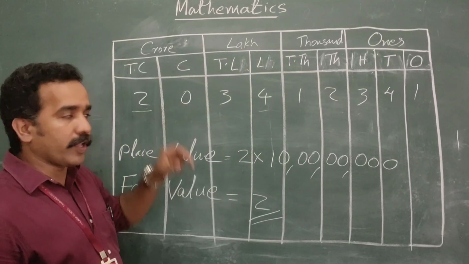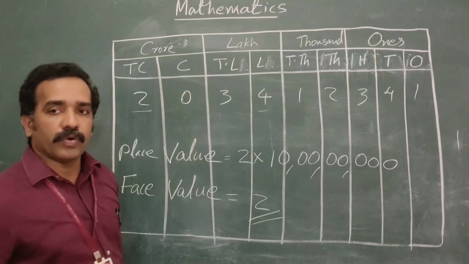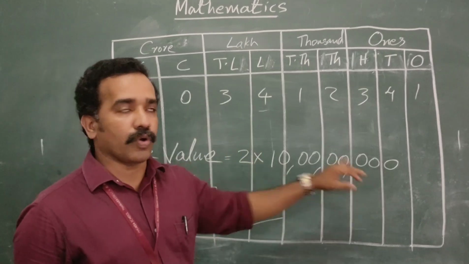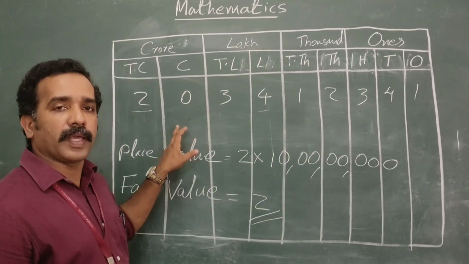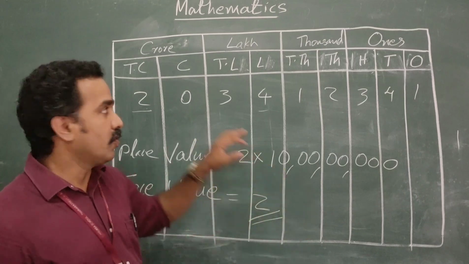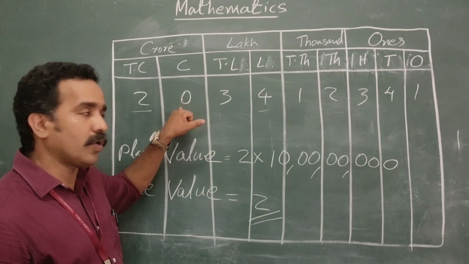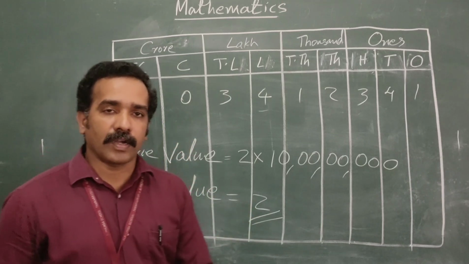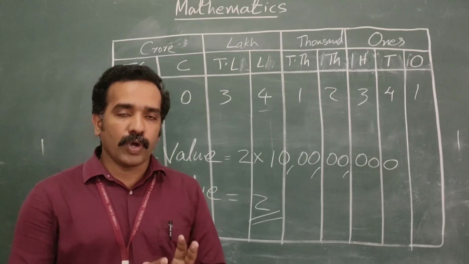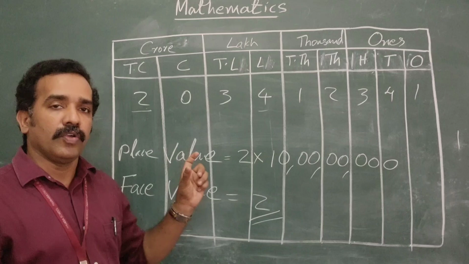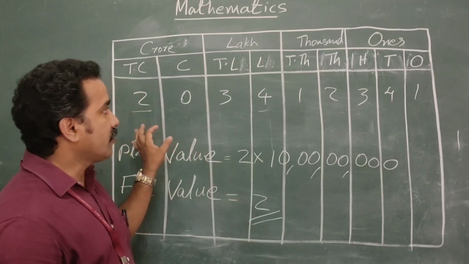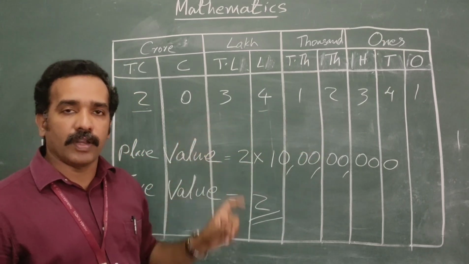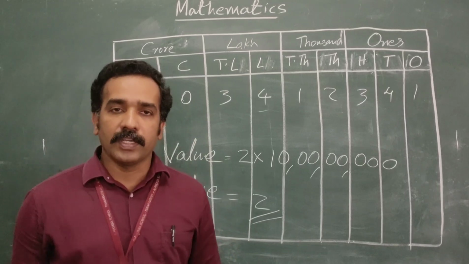But if you look at the 0 here, the place value of the 0 in this number is 0 into crore, as it is placed in the crores place. If you multiply any number with 0, the value will be 0. So the place value of the 0 is 0. Face value of the 0 is also 0. So we can conclude one thing, that the face value and place value of the digit 0 will always be the same. Whatever the place it is placed, the place value and the face value of 0 remain the same. It will not change.